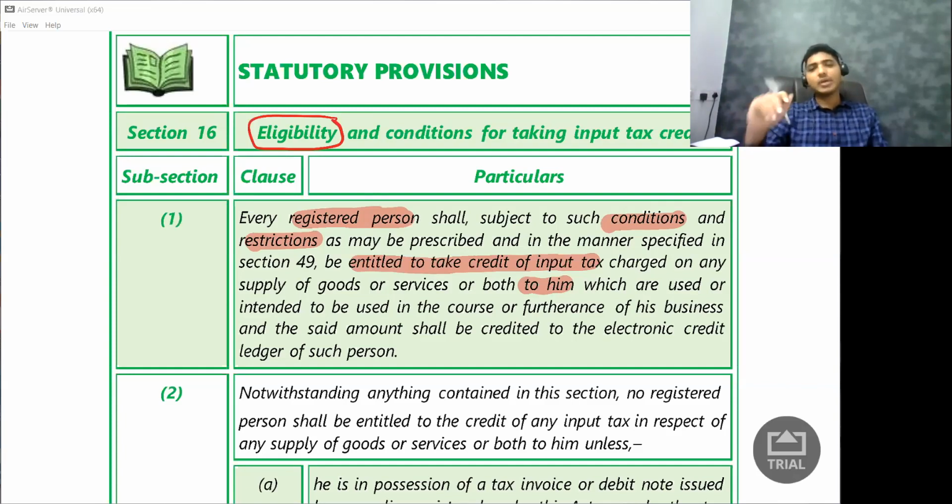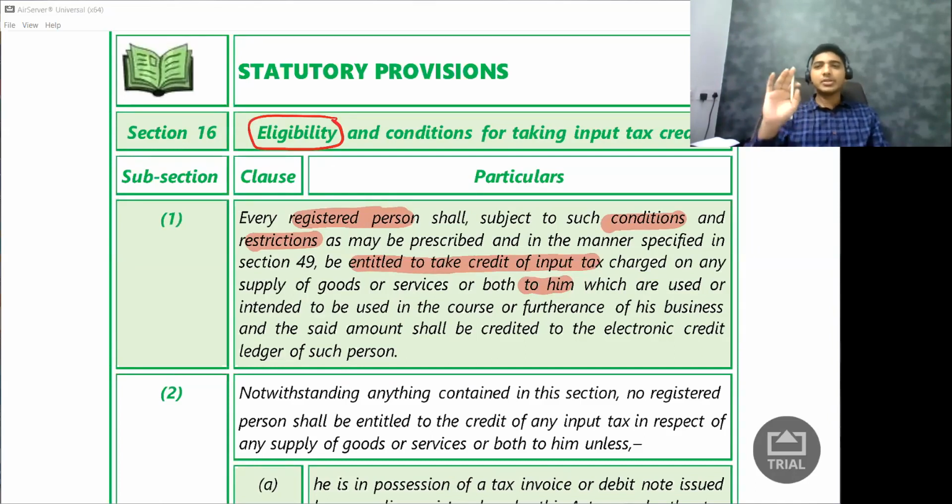The law says no, I cannot do that. Why? Because whatever GST is there, it is not my GST, it is my mother's GST. When she purchased, it is GST charged to her, which is not charged to me. So I can take credit of only those things which are charged to me, not to somebody else. How will the department get to know whether I am purchasing the mobile phone or my mother is purchasing it? All these things are not part of your inter syllabus. Maybe in your finals you will be able to study it in a better way.